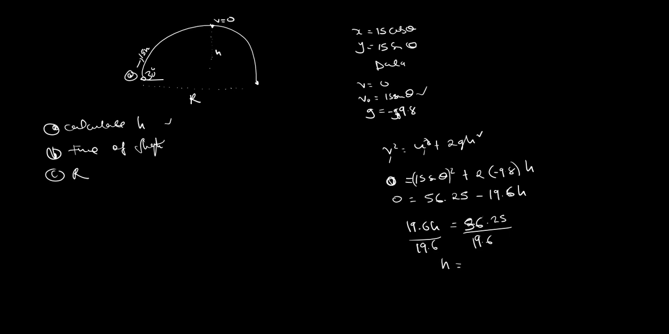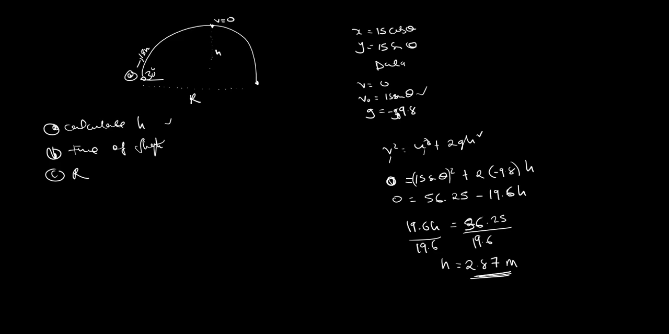So punch on your calculator, guys. Once you punch on your calculator, that will give you 2.87. So this is 2.87 meters. Height is always measured in meters, so that's how you can calculate the height.